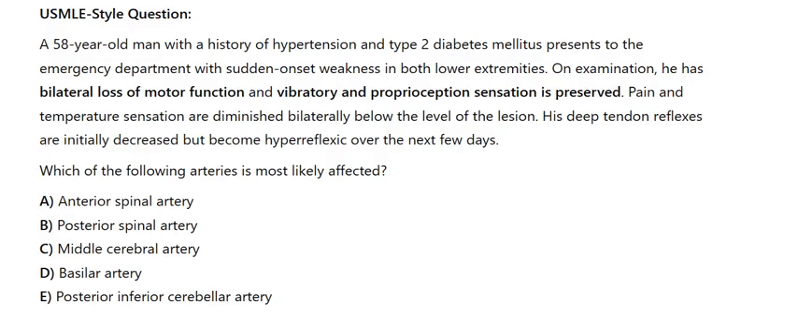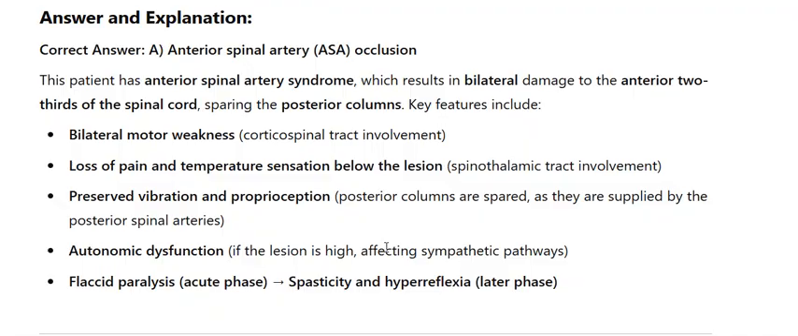Answer and explanation. Correct answer A. Anterior spinal artery, ASA, occlusion. This patient has anterior spinal artery syndrome, which results in bilateral damage to the anterior 2/3 of the spinal cord, sparing the posterior columns. Key features include bilateral motor weakness, corticospinal tract involvement, loss of pain and temperature sensation below the lesion, spinothalamic tract involvement, and preserved vibration and proprioception.